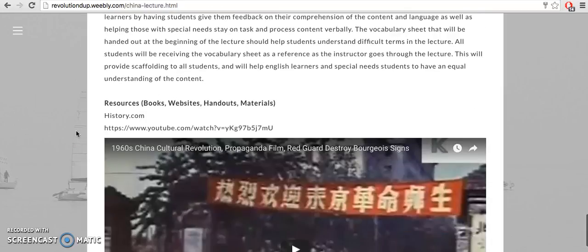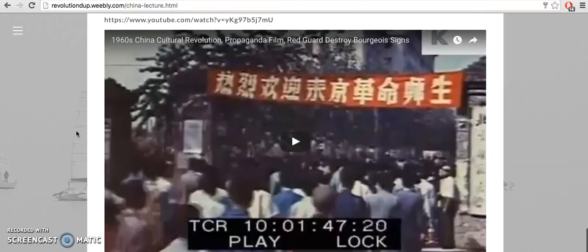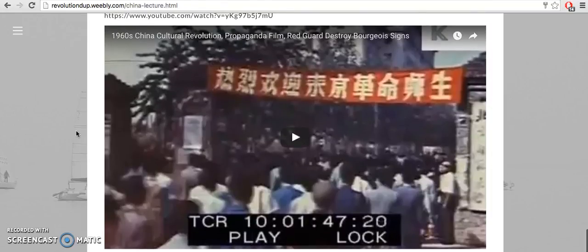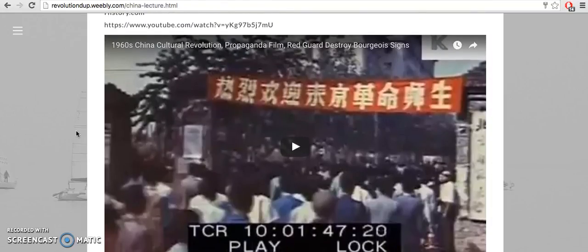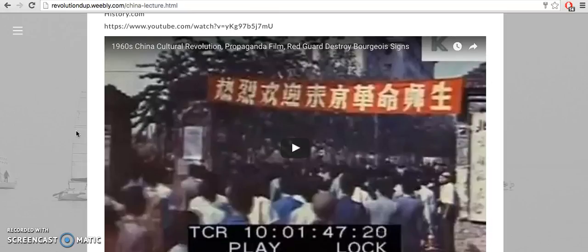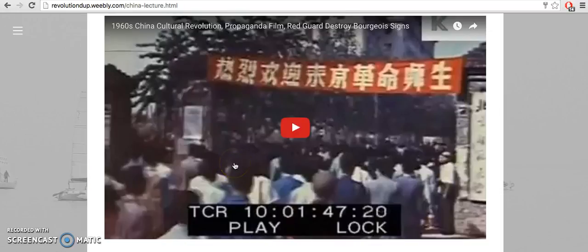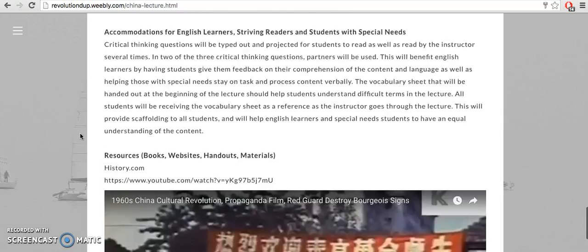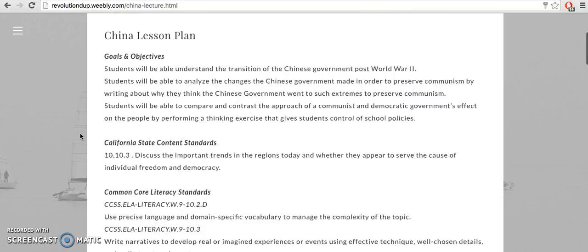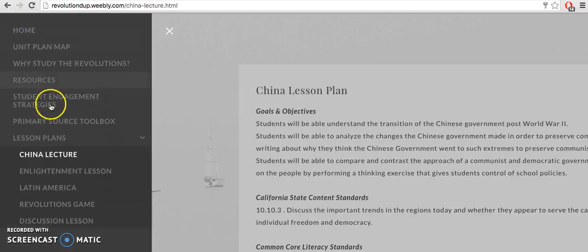And the part that I am very proud of in this lesson is this video right here. It's really jarring to see the propaganda that was used during this time. It's not just something that was a theory. You can see evidence of it right here. As you can see, it says Red Guard destroys bourgeois signs. And this is crazy to see that we have it on tape, and this was just an okay thing for them back in this time. Very eye-opening to watch that video if you get a chance. Take a look at that.